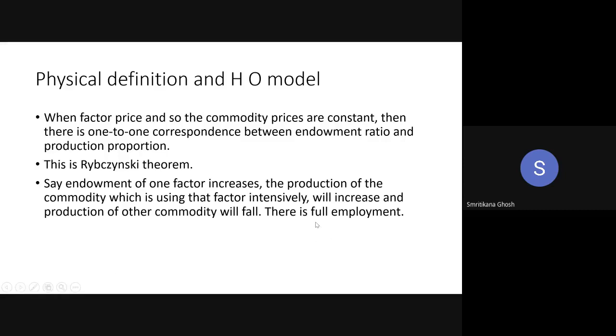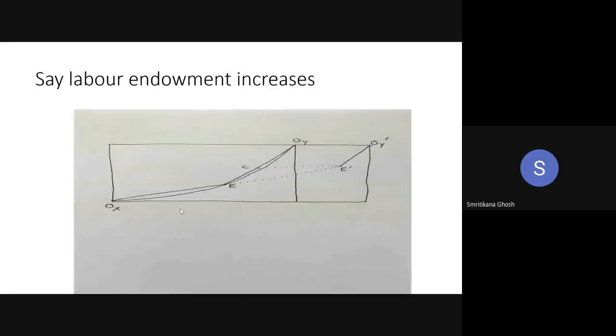And why is it so? Because there is an assumption of full employment. We will explain our theorem logically and mathematically, but the assumption of full employment is very important for this theorem. So if the endowment of one factor is increasing, the production of the commodity which is using that factor intensively will increase, and the production of the other commodity will fall. This is your Rybczynski theorem.